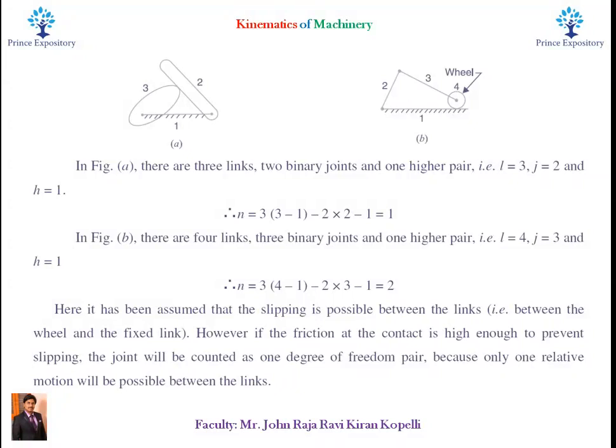In figure B, there are 4 links, 3 binary joints and 1 higher pair. That is L is equal to 4, j is equal to 3 and h is equal to 1. And now the n value is 2. Here it has been assumed that slipping is possible between the links, that is, between the wheel and the fixed link. However, if the friction at the contact is high enough to prevent slipping, the joint will be counted as a 1 degree of freedom pair because only one relative motion will be possible between the links.